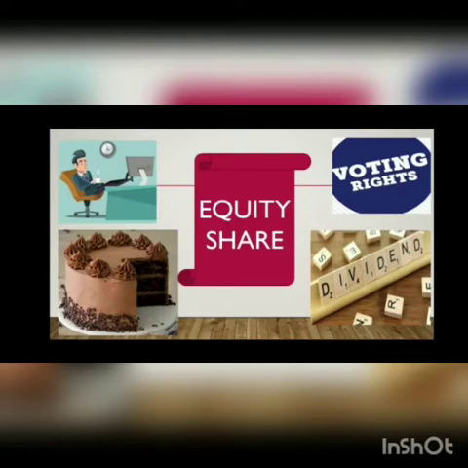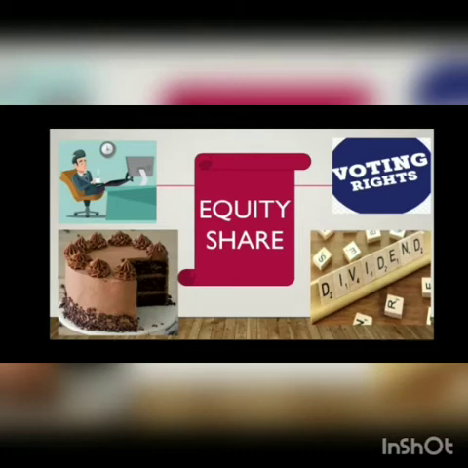Same way, equity shareholders have the voting rights. Whenever anything is going on in the company, whatever decision we need to take, equity shareholders have the voting rights for every decision. Equity shareholders can remove the directors and auditors of the company also, because equity shareholders have the full right to tell anything.